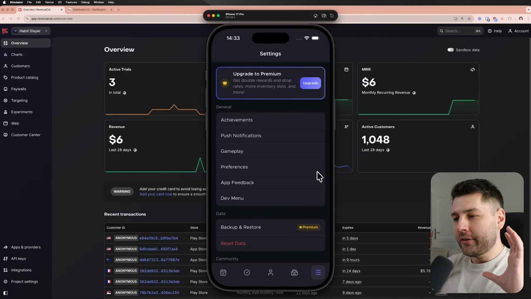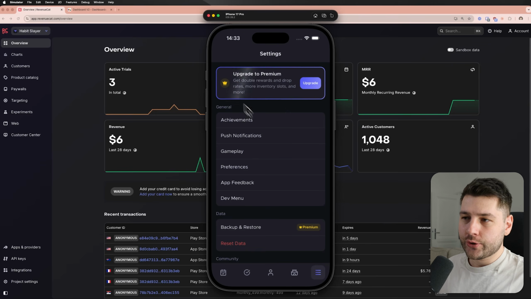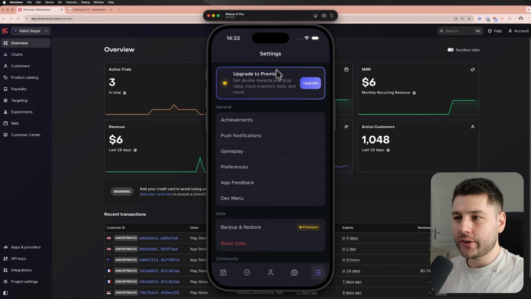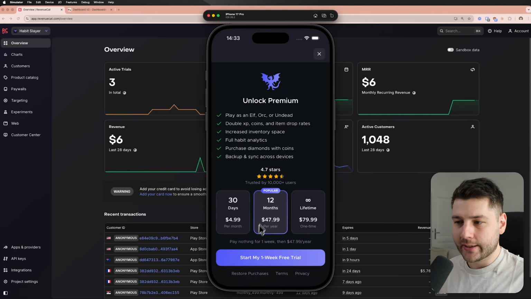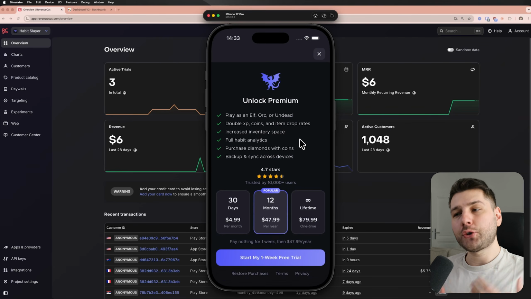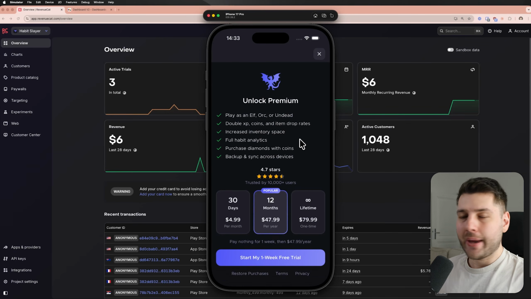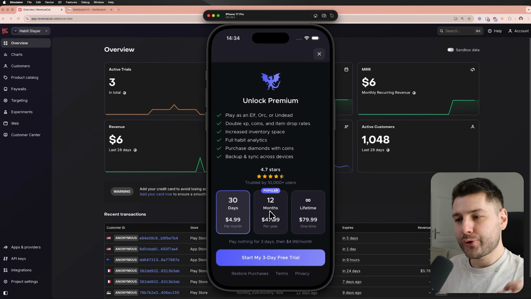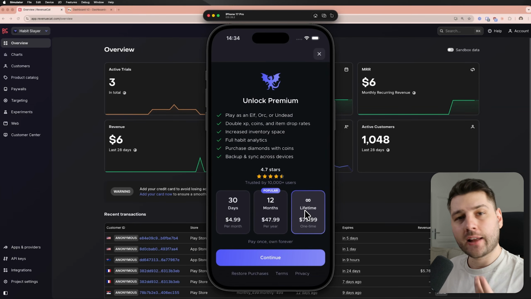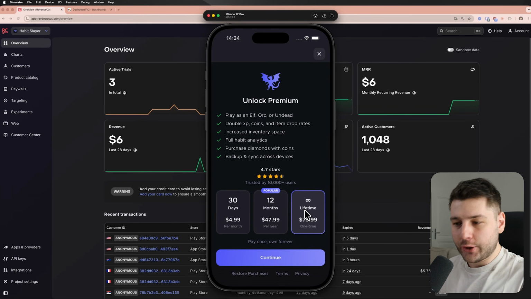And then we have here the actual paywall subscription. So when you go to the settings, you're going to see here the actual paywall. You can click this and get the paywall shown up, and this is what you currently get for paying a monthly subscription. So first of all, the subscription, you can get it for 30 days, you can get it for 12 months, or you can also get lifetime and just pay one price, and then you unlock it completely forever and you never have to pay over again.